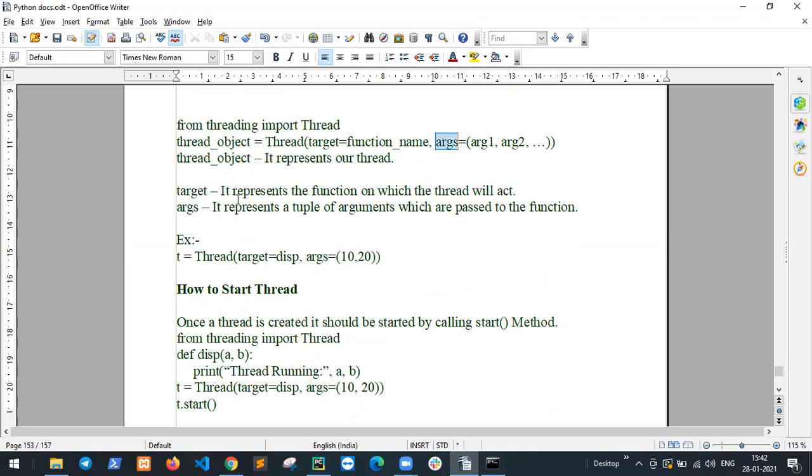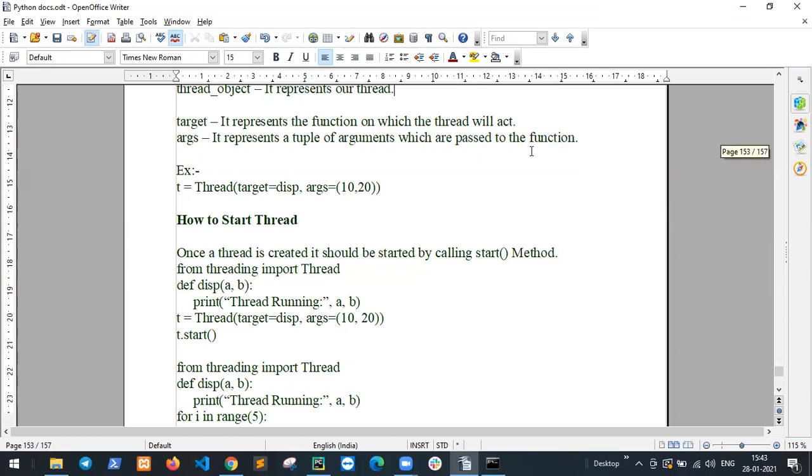Arguments, this is args. Arguments means it represents a tuple of arguments which are passed to the function. So how many arguments are passed? 10, 20, A, B. For example, t equal to Thread, target equal to this function, args equal to 10, 20. Target is the function name, and arguments are 10 and 20.